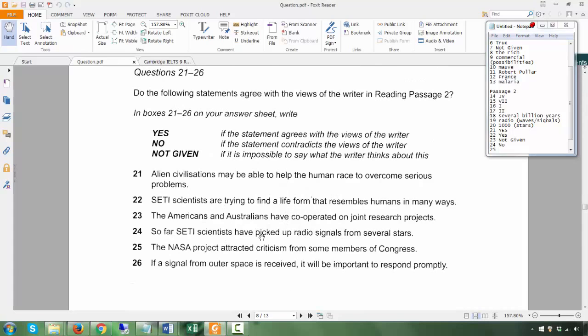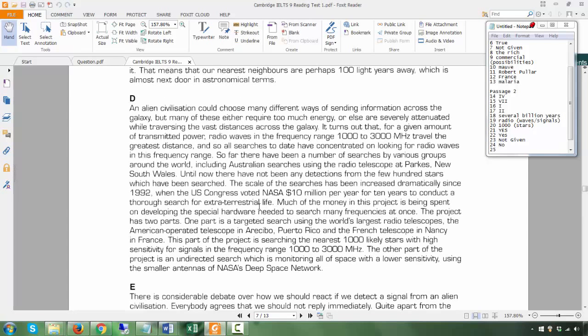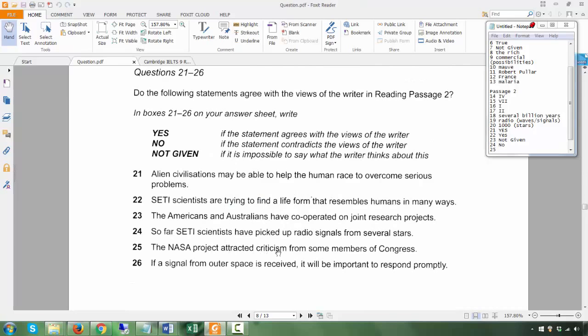Number 25, the NASA project attracted criticism from some members of Congress. Now, does it actually say there? It talks about Congress in D. Okay, now does it mention that the project attracted criticism? No, it doesn't. Right? So it's not given there. It could be, possibly, but it's not mentioned.